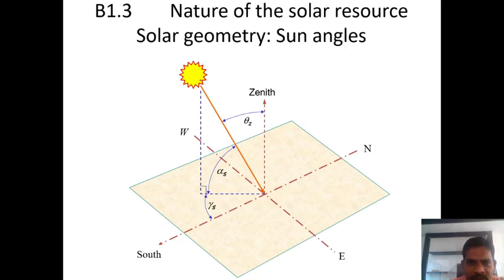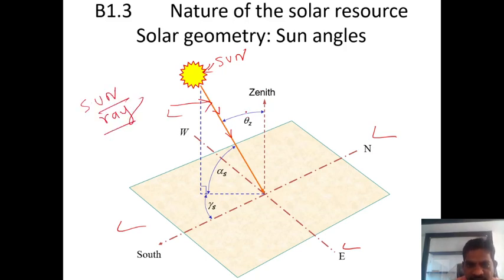This one, this is the sun, this is the north, this is the south, this is the east, this is the west. Suppose this is the setup, and these positions are the sun rays. So if you consider this, theta z is nothing but which angle? Zenith angle. So how to define the zenith angle? The zenith angle is defined as the angle made between the sun rays and the normal to the horizontal surface. Very simple.